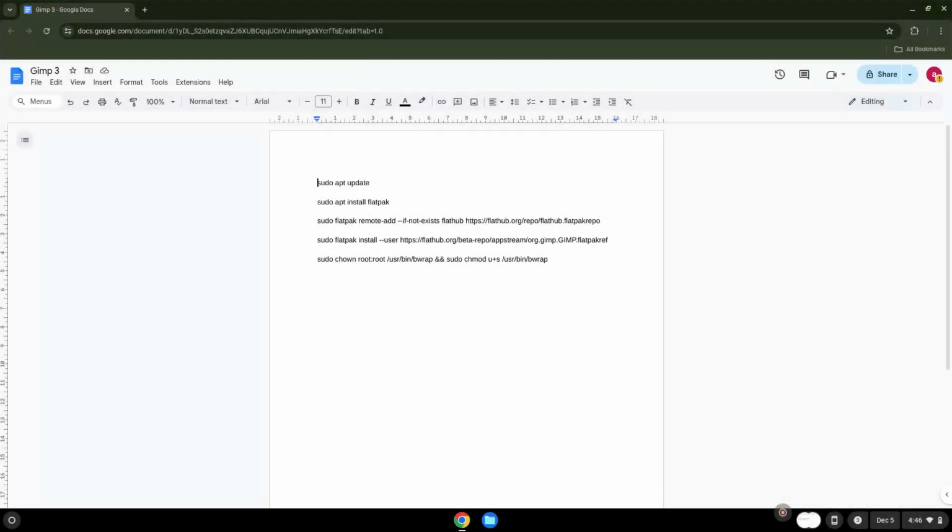Hello. Today we are looking at how to install Gimp 3 Beta on a Chromebook. Firstly, we will turn on Linux apps. To do this, we will go to our system settings and click on the About Chrome OS section on the left panel.